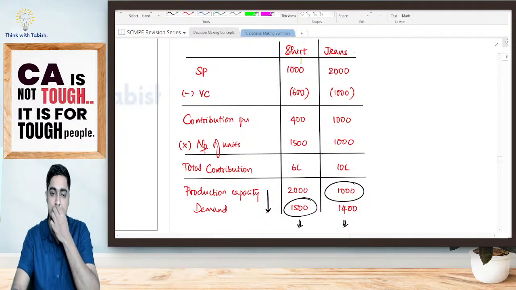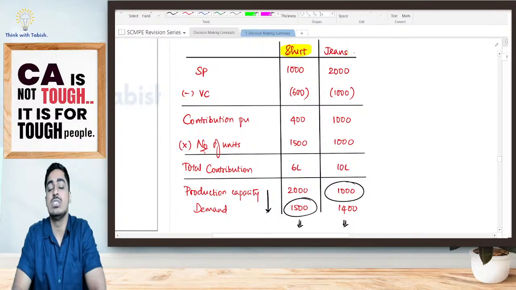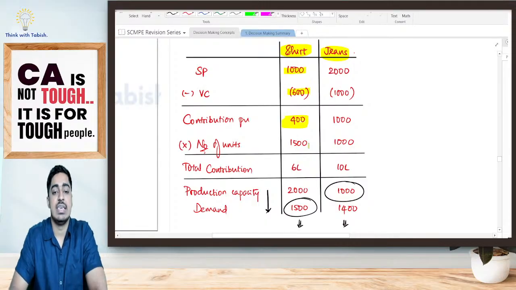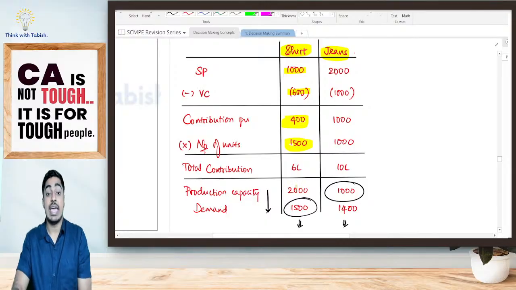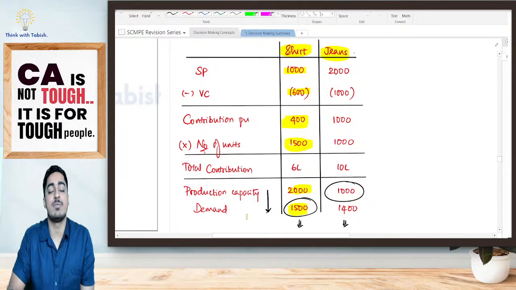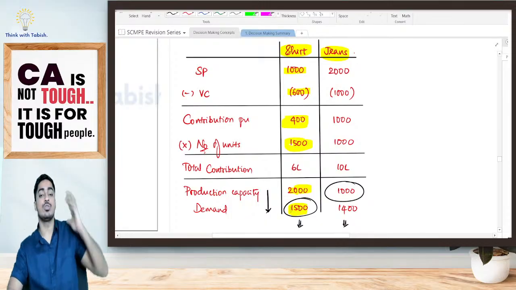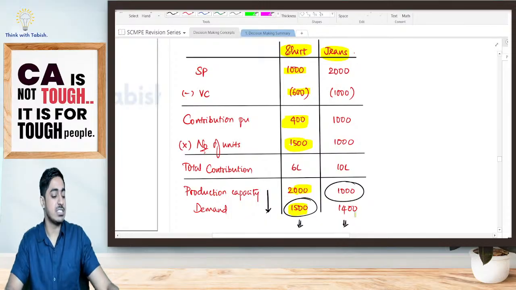Now look at this, students. Suppose I can sell shirt also, jeans also. Selling price of shirt is 1000 rupees, variable cost is 600, contribution is 400. Look at this for shirt. For shirt, my production capacity is 2000. I can produce 2000 shirts. However, customer's demand is only 1500. Yes, I can produce 2000 shirts, but my customer's demand is 1500 only.